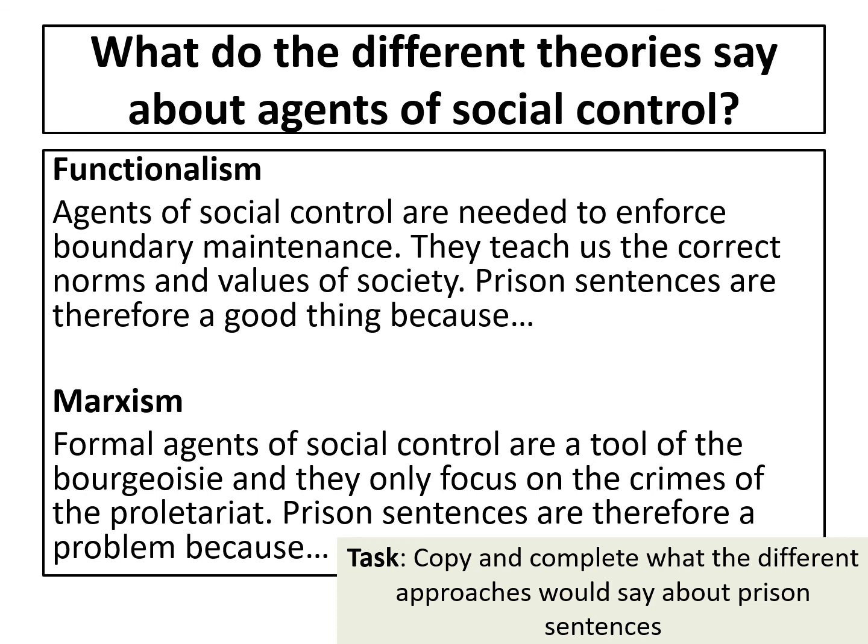On the other hand, you've got Marxists. So formal agents of social control are a tool of the bourgeoisie, and they serve to focus on the crimes of the proletariat. Prison sentences are therefore a problem because we can say that it's a way for the middle class to control the working class. And obviously, this is a problem for Marxists.